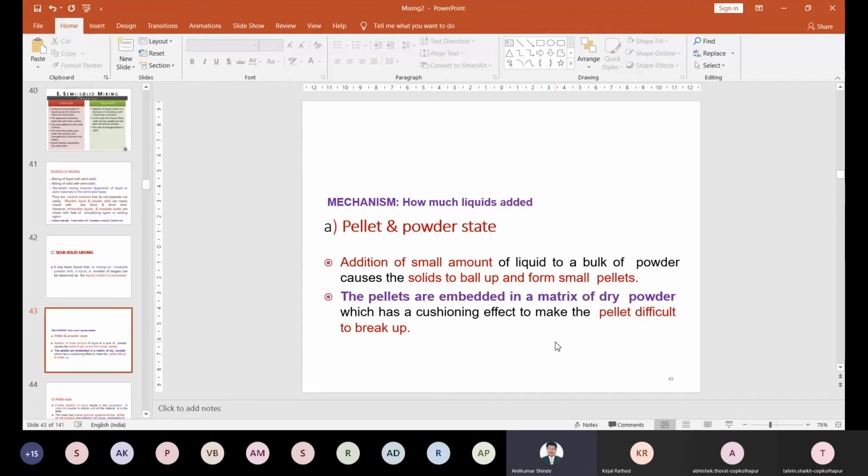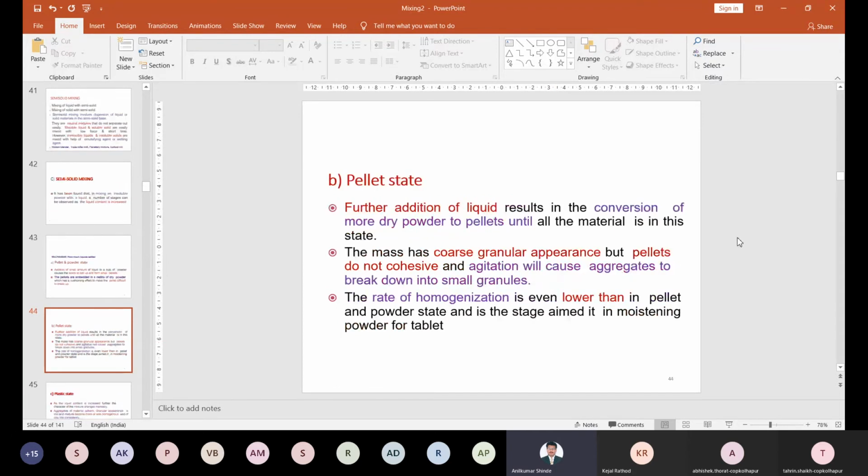So this is about the addition of a small amount of liquid into the powder material. It forms a solid ball, but that ball does not have strength, you can break it, and a small amount of pellet is formed. So this is about how much liquid should be added. It is very important if you have prepared a semi-solid.